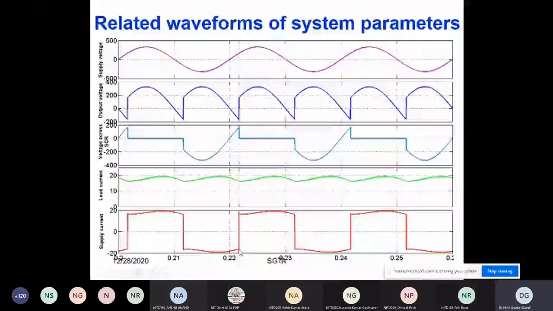So this type of waveform is propagating back into the system, and it will affect other loads. Here you can see my supply voltage is sinusoidal, but this will affect those loads which are linear in nature, and also in contact with the system impedance, it will create a drop as well.